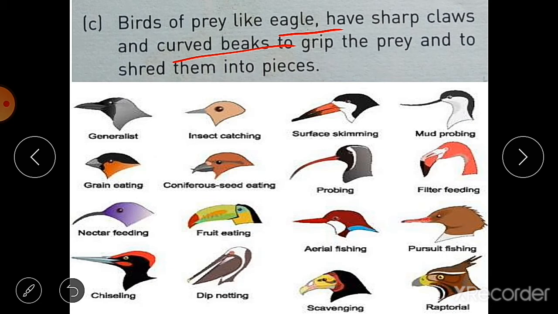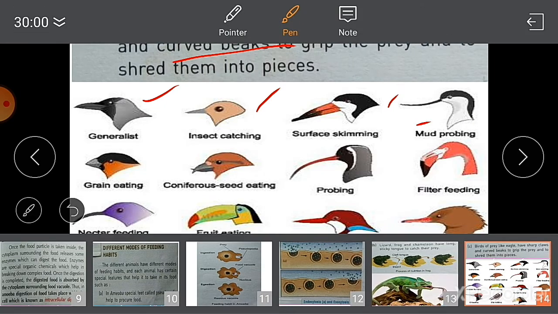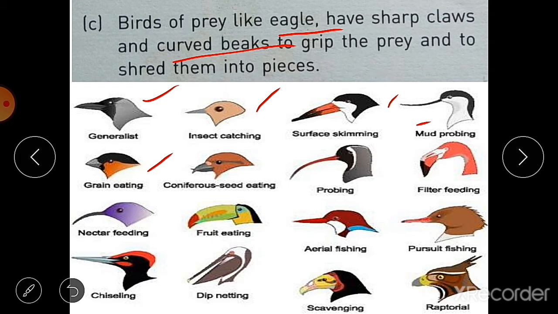The first one, I think, is the crow, a generalist. Then an insect catching beak, surface skimming beak, mud probing, grain eating, coniferous seed eating, probing, filter feeding, nectar feeding, fruit eating, aerial fishing, pursuit fishing, chiseling, dip netting, scavenging and raptorial. So these are the different types of beaks present in different birds according to their food habits, what they eat.